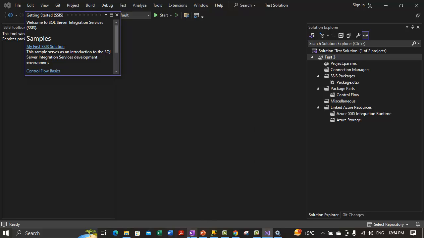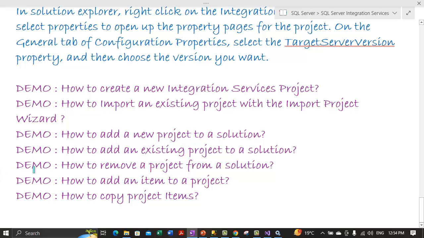So we are done with this practical as well, how to remove a project from a solution. So first you can unload it, and then you can delete the project from there. It will basically just remove the project from the solution. It doesn't actually delete the physical files for the project. Now let me take you through another demo showing up how you can add an item to a project.